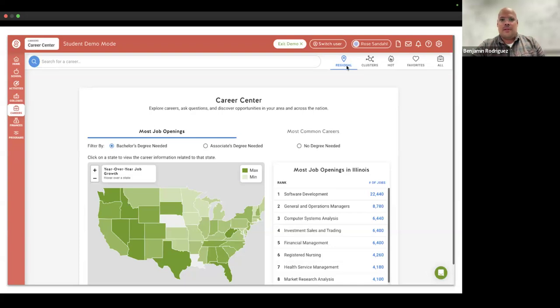Your students and families can also search for careers through the clusters, through careers that have high rates of growth. Students can create favorites lists as well, building off different options that students might want to see in terms of career options. And then, of course, they can see all the careers at one glance. So I'm going to go ahead and jump out of this presentation.